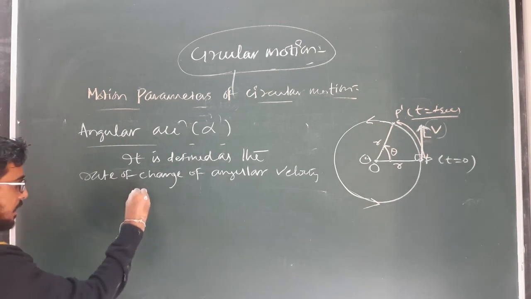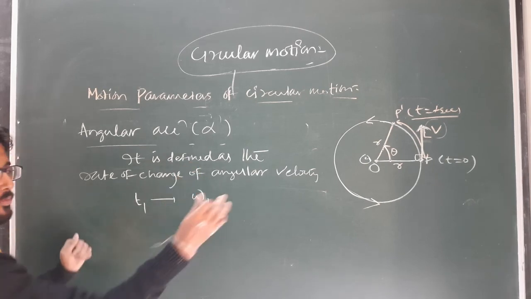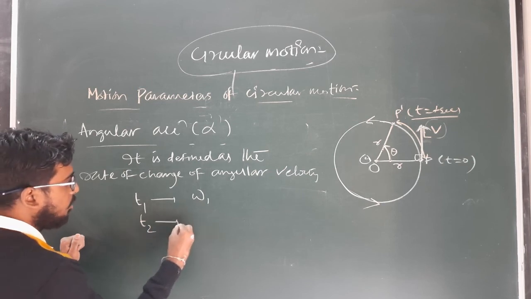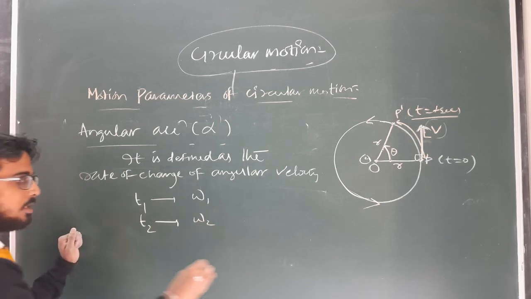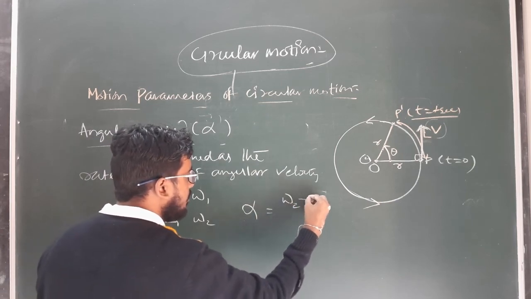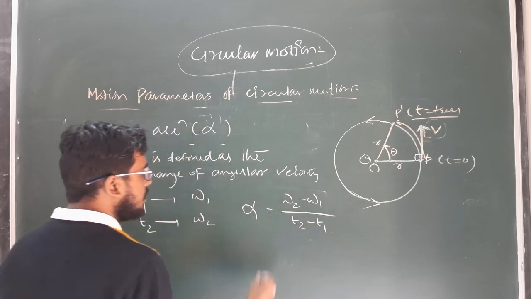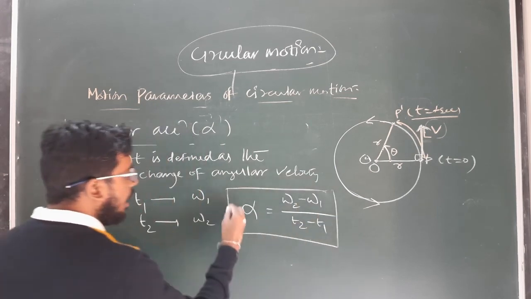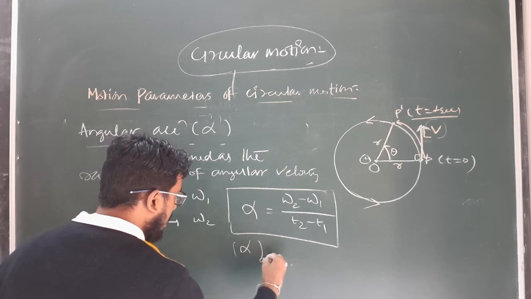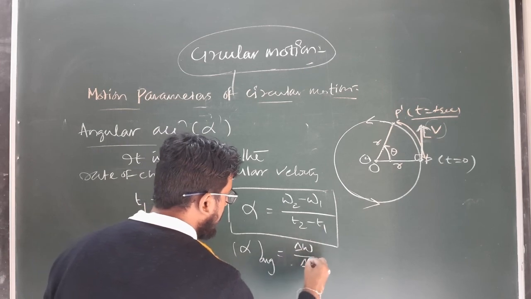For example, at t equal to 1 second, the angular velocity is omega 1 of the particle which is revolving in a circular path, and at t equal to 2 seconds, the angular velocity is omega 2. So what is the rate of change of angular velocity, which is defined by alpha? Alpha can be written as final angular velocity minus initial angular velocity divided by the total time interval during which the angular velocity changes. This is defined as the angular acceleration, or this can also be written as alpha average. The average angular acceleration is equal to del omega by del t.